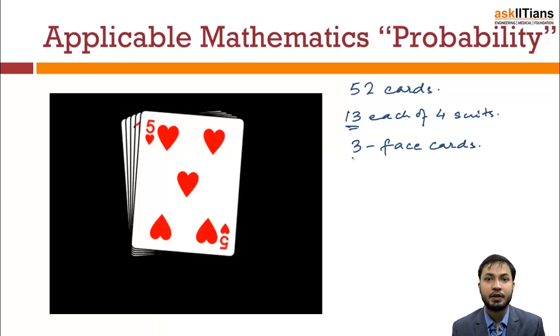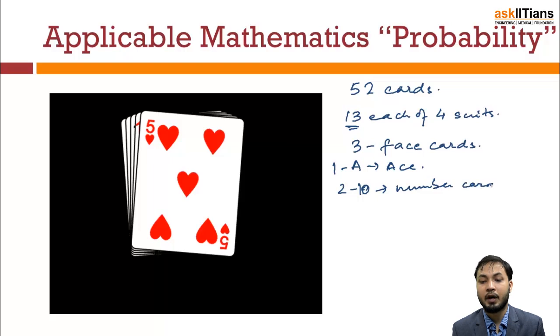Alright, that is king, queen and jack. Out of the other, there is one ace, and then 2 to 10 are number cards. Now this ace is also considered a number card. So let's say there is a particular case where, at random from a well shuffled deck of cards, you pick out one random card. What is the probability that it is a black colored card?